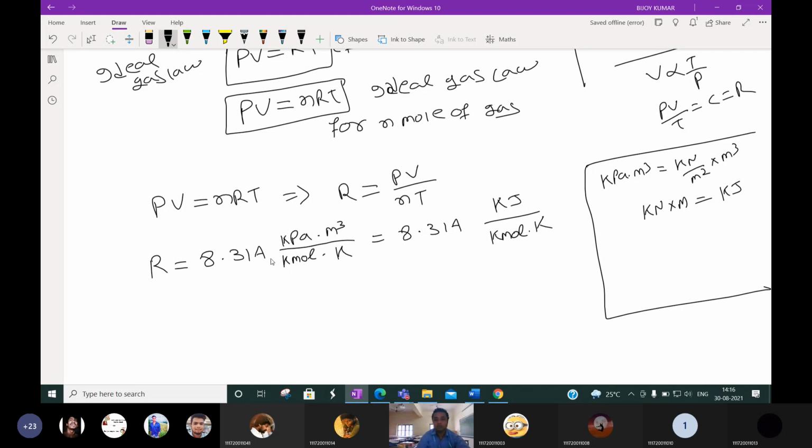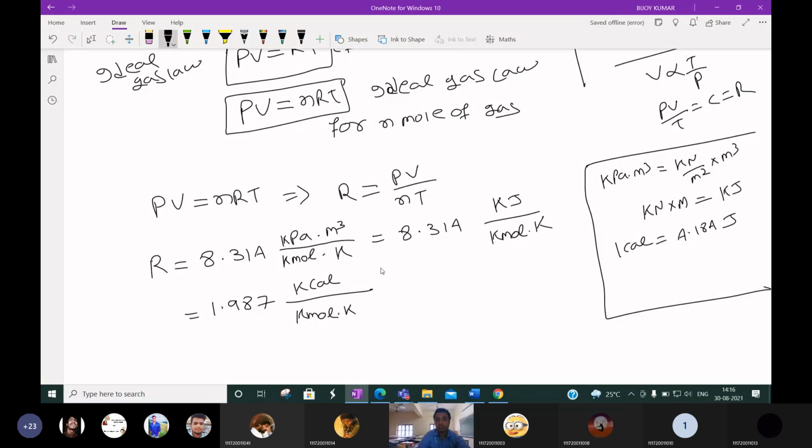Next, it will be equal to 1.987 kilocalorie per kilomole Kelvin. How does it come? We know that 1 calorie is equal to 4.184 joule. So how much is it in kilocalorie? If you divide 8.314 by 4.184, you will get this value. Simple. Just remember this formula.